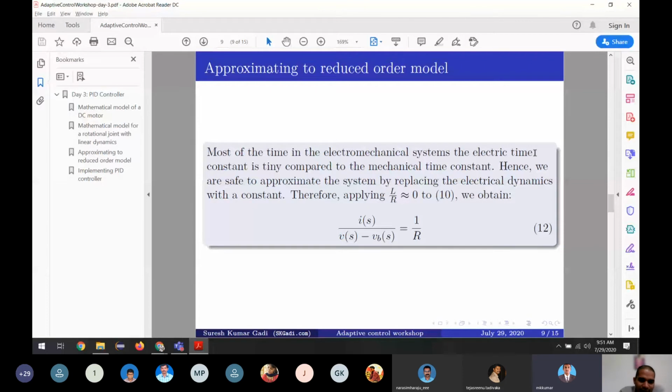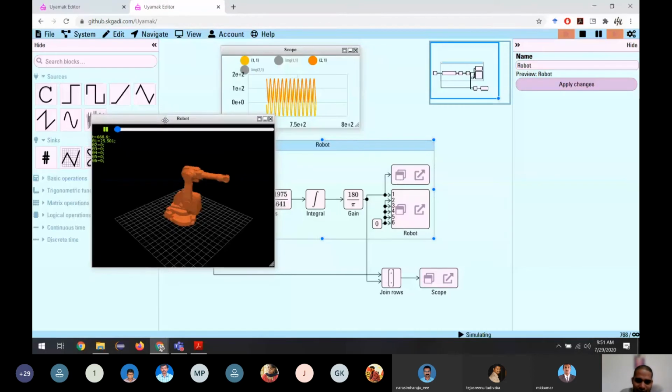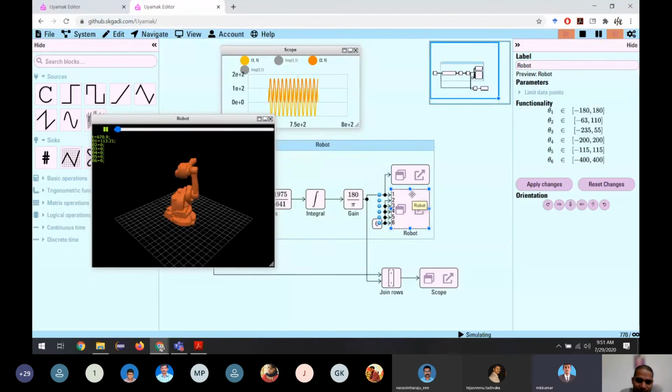Sir, can we have this arm with 360 degrees rotation? Actually, I'm taking this from one developer. I didn't develop this. It's developed by someone else, and they have given these limits, sir. The theta 1 can go from minus 180 to 180. The theta 2 from these angles, theta 3 this angle. Only we can use these values. So I'm limiting the movement to minus 180 to 180 degrees.